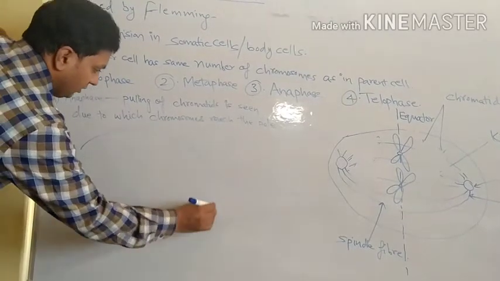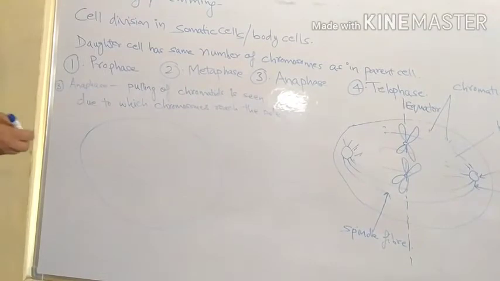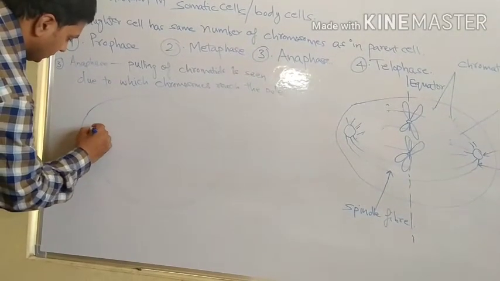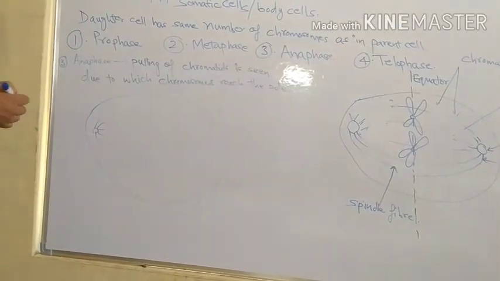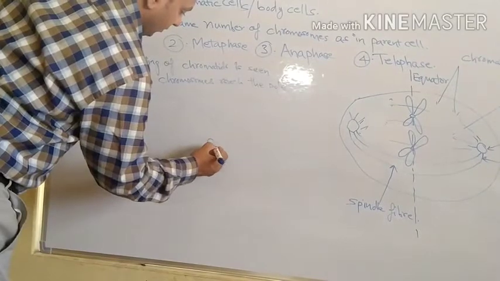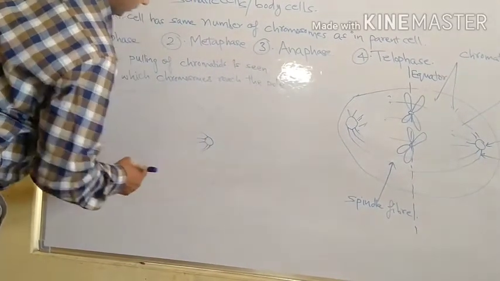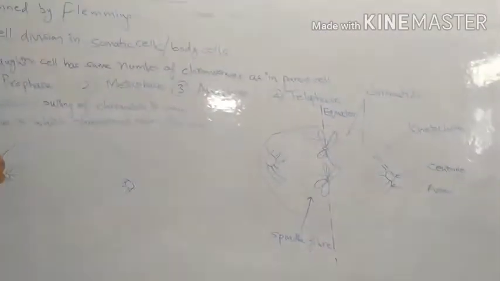So in this way we will draw it. Again aster is there. Here also aster is formed. Now what happens?